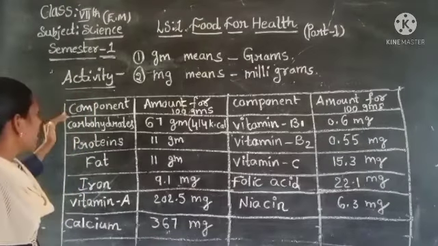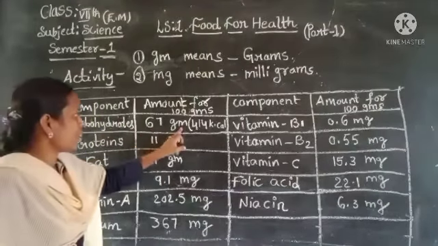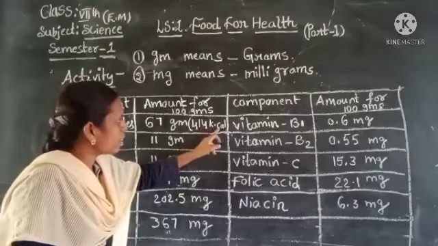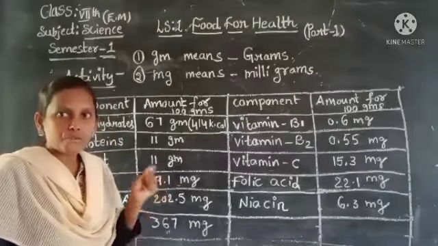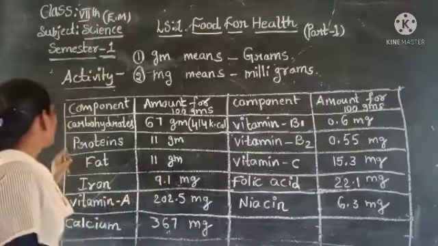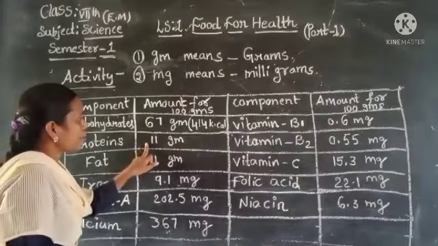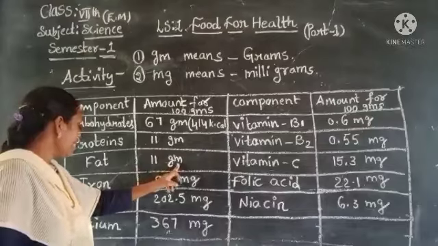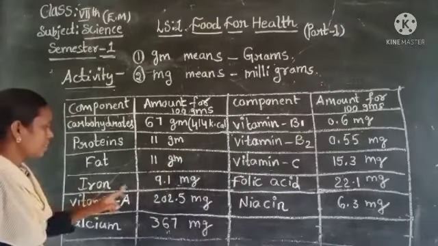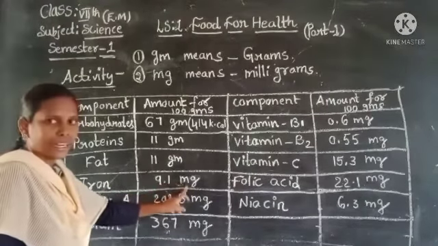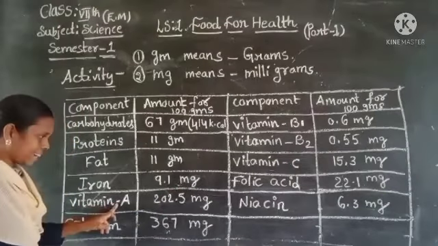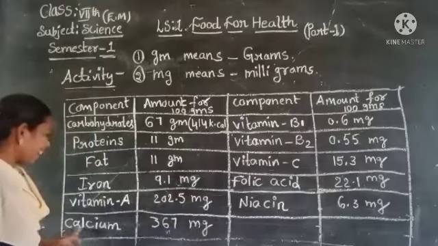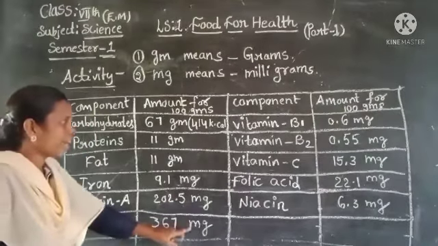Carbohydrates 67 grams. Vitamin A 202.5 mg. Calcium 367 mg.